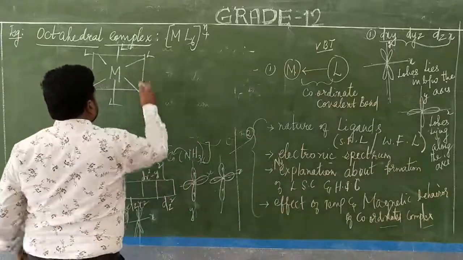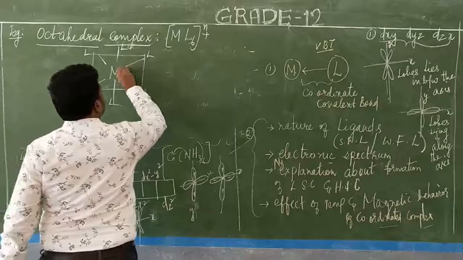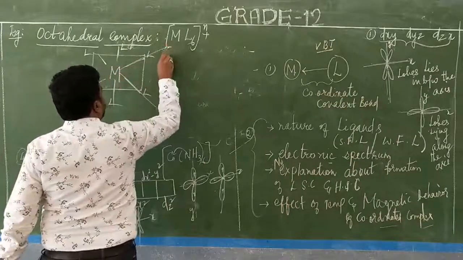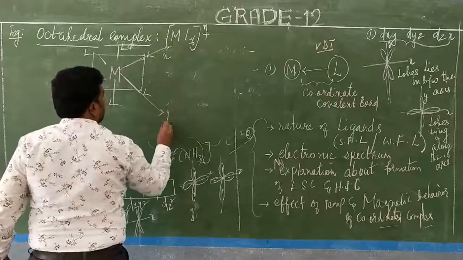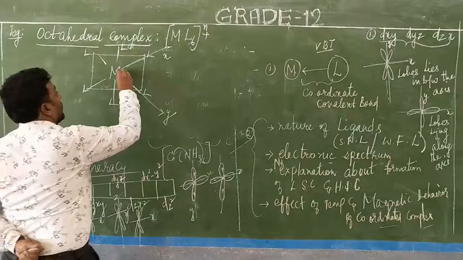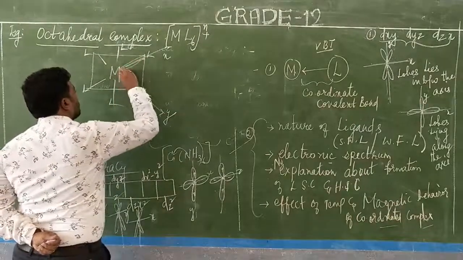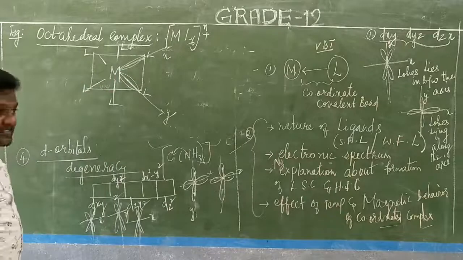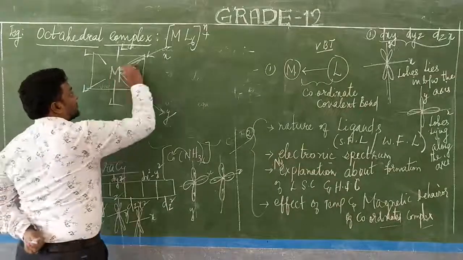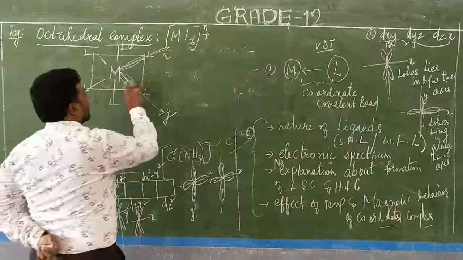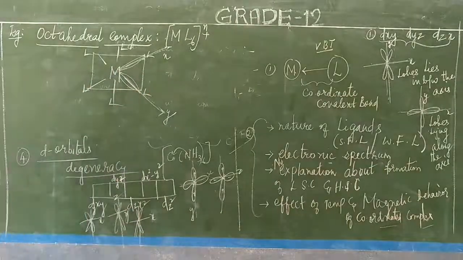Now the plane of axis, you see: this is x and this is y. In octahedral complexes, the ligands are present along the axis, lying on the axis in the same direction.